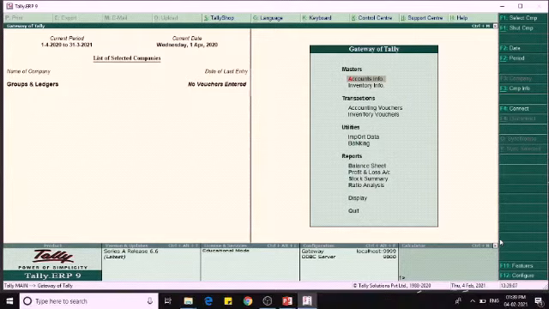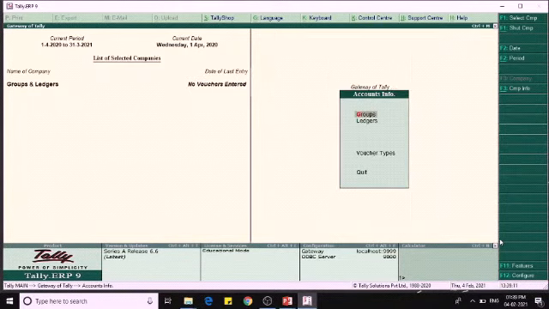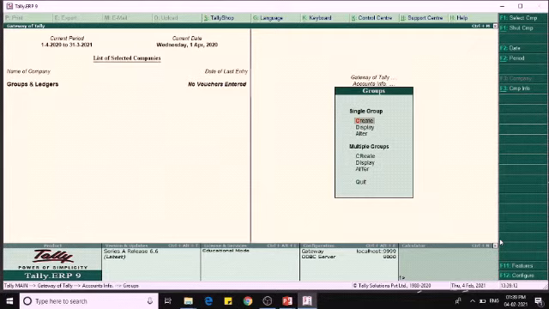Now we are going to see about the creation of subgroups. Go to Accounts Info, Groups, and through this we are able to create the subgroups. This helps to classify an existing predefined group into subgroups. Example, classification of sales account group into taxable sales and non-taxable sales.